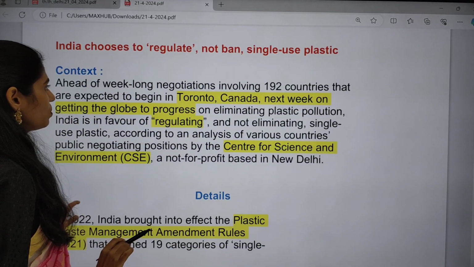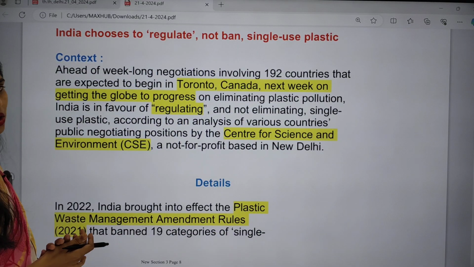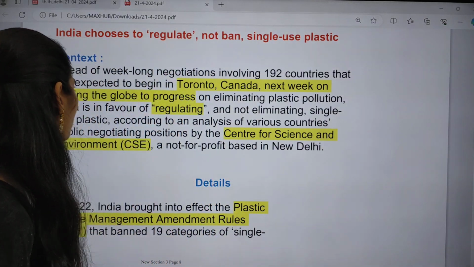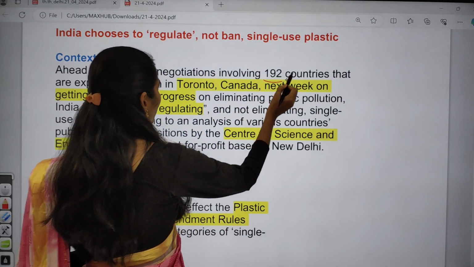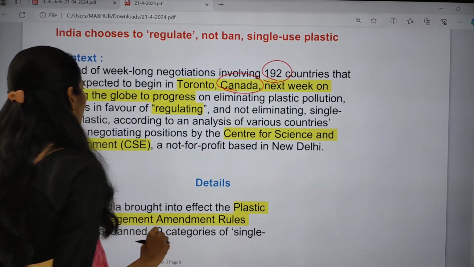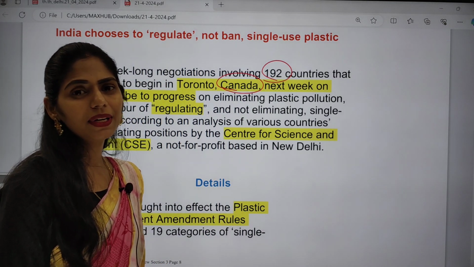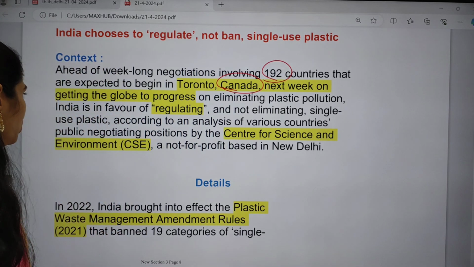So why is it in news? Because we are going to have negotiations between 192 countries, and it is going to happen in Canada next week. They are focusing on the topic of eliminating plastic pollution.